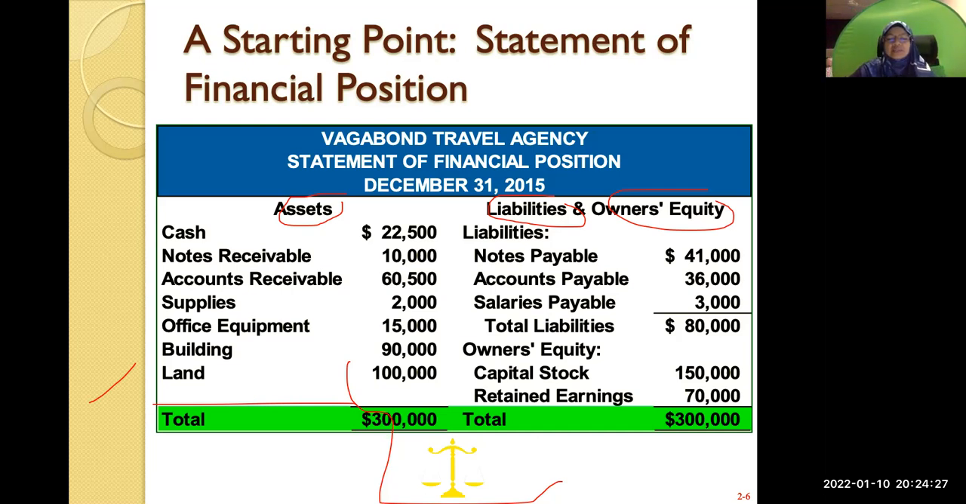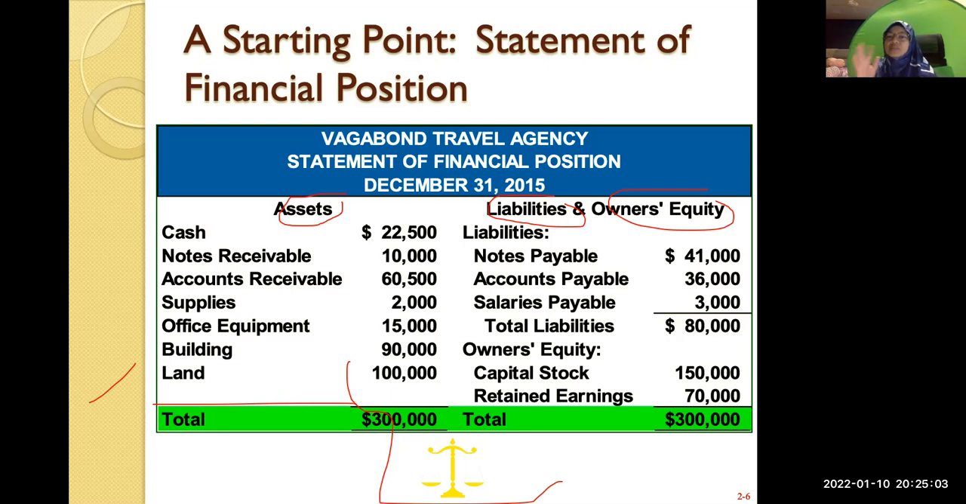Right, so your asset total is 300,000 and your liabilities total is 80,000, which is made up of your notes payable, accounts payable, and salaries payable. And your total equity is capital stock of 150,000 and retained earnings of 70,000. So the asset is 300,000. On the right side is your liabilities, 80,000. Your owner's equity is 220,000. If you add your liabilities and your owner's equity, you will also have 300,000.